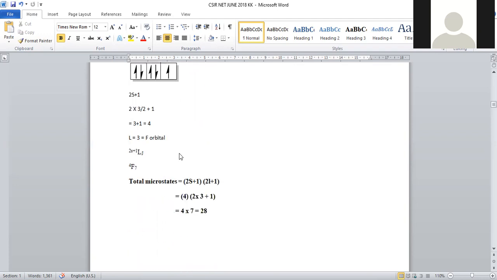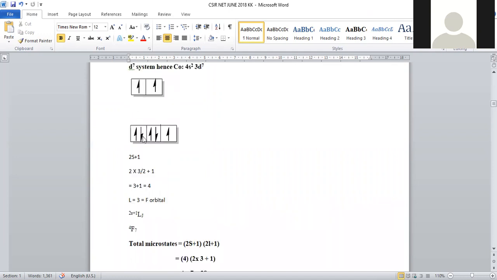Let us apply the spin multiplicity formula. In order to calculate spin multiplicity, 2S plus 1 will be used. Here, to get the spin, 3 unpaired electrons are there. 3 into 1 by 2 becomes 3 by 2. 2 into 3 by 2 plus 1: the 2 gets cancelled, 3 plus 1 becomes 4. 2S plus 1 is 4.